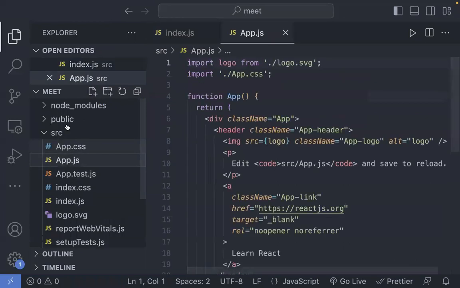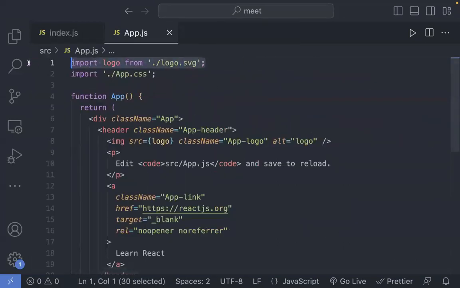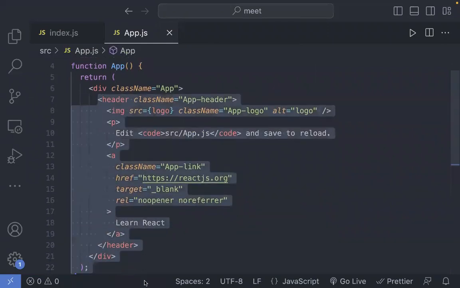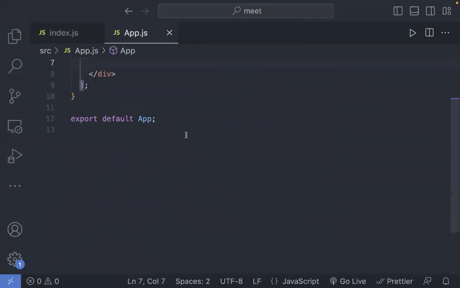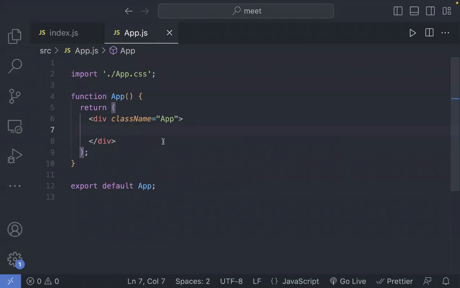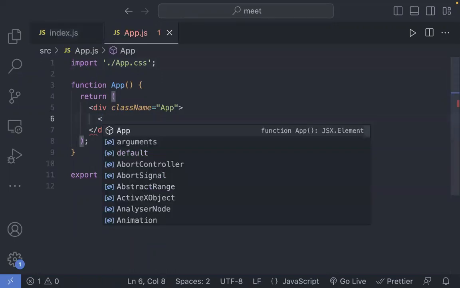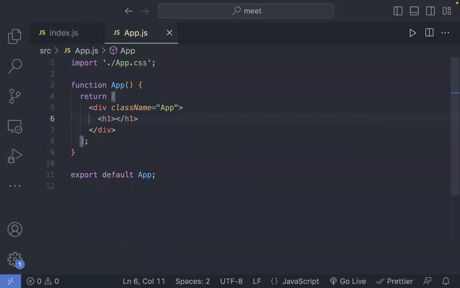Now going on app.js. From here, removing this logo, cleaning out everything like this. Okay, all of this is okay. I can just say we have an h1 tag over here saying something else.